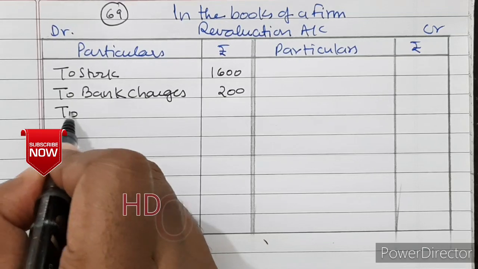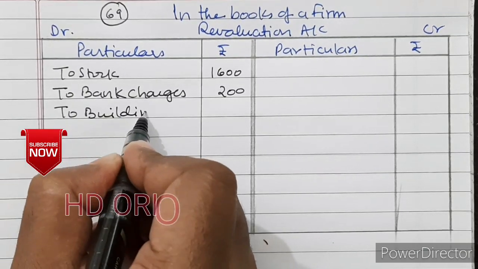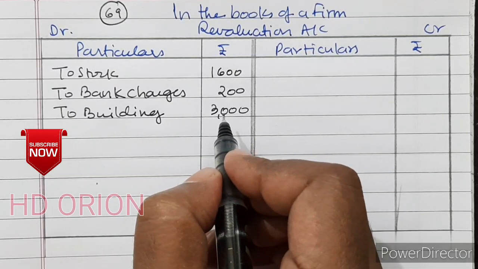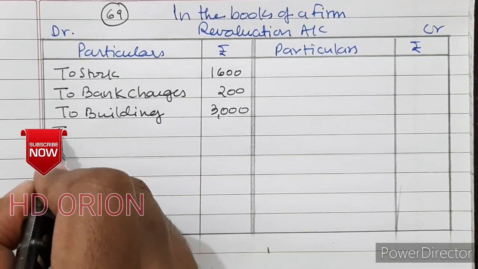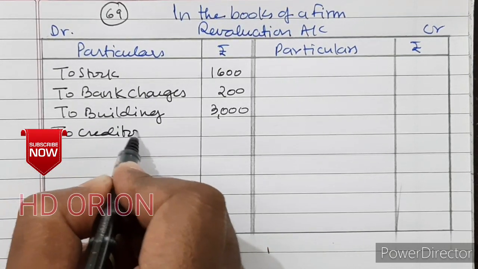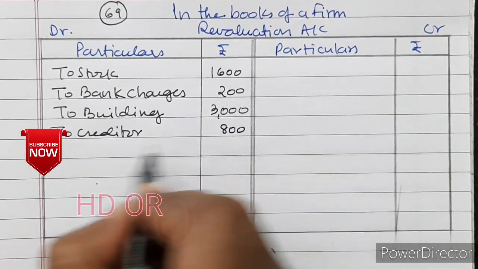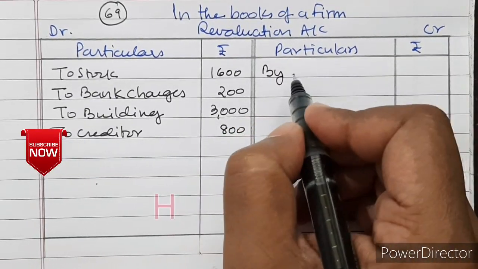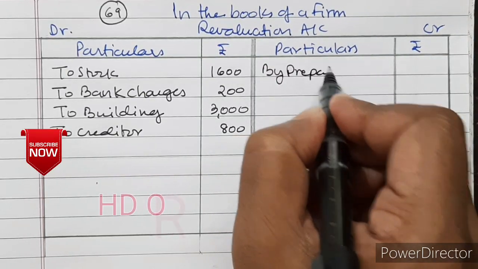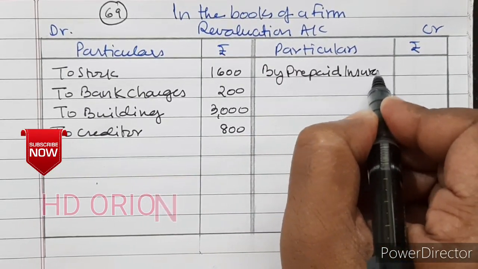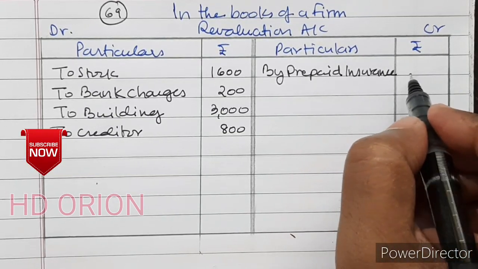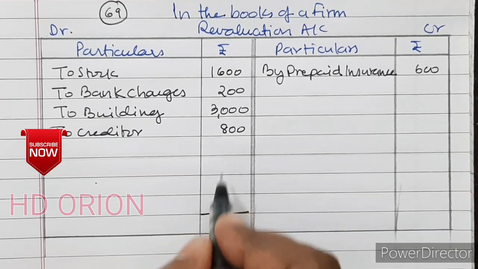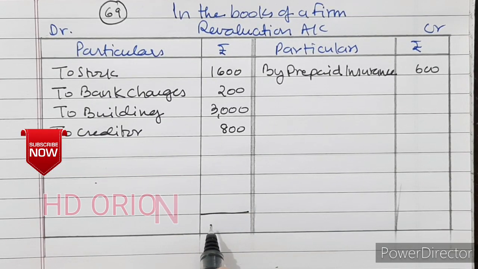Then depreciation on building, it is 3,000. Then to credit purchases not recorded, so creditor will increase. And lastly, prepaid insurance, it is an asset, increase in asset 600. So when we grand total it here, we get 5600.